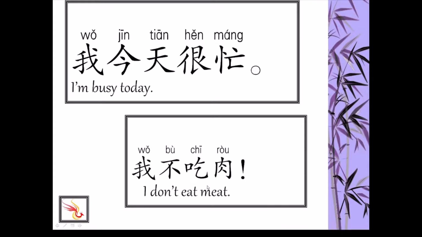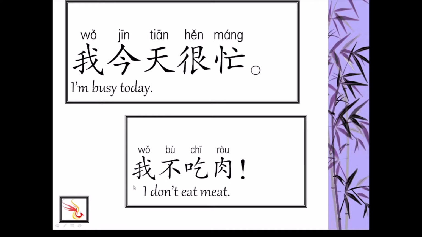我不吃肉. 不 is not or no. 吃 to eat. 肉 is meat. In olden times, people usually hung meat on the roof to dry or to be cured. Okay? 我不吃肉.